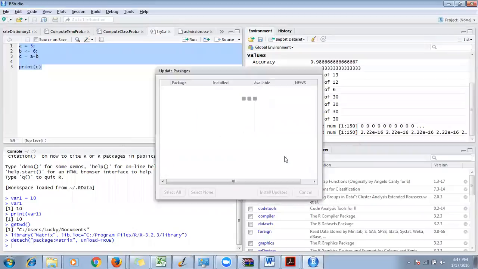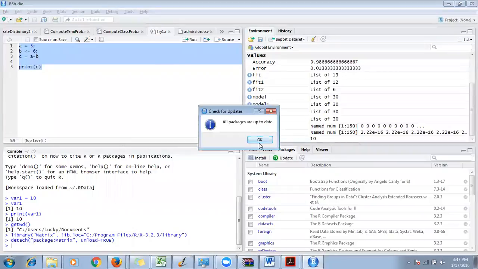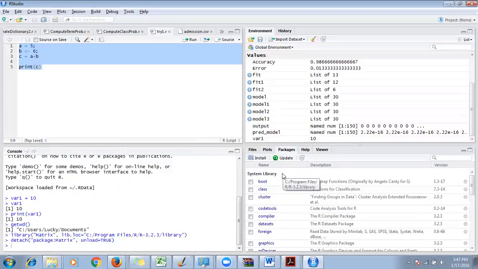So in that case, you can just click here, update packages, and whichever package was installed, it will update. Or you can just select something and update also.